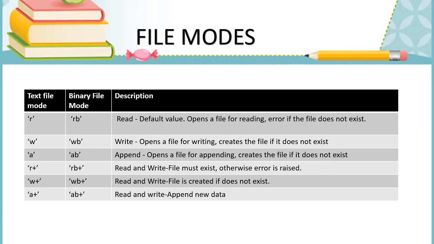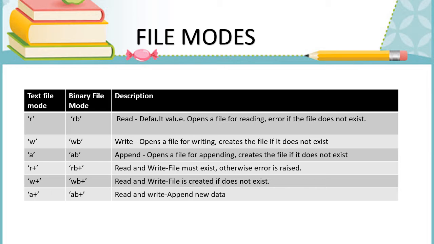And these are the file modes. The first column indicates the text file mode, the second column indicates the binary file mode. So r means we can open the file for read. Suppose the file doesn't exist, it will show an error. rb means for reading a binary file, and w is for writing data into the file. Suppose the file doesn't exist, it will create a new file. a means append the data to the previous data. If this file is also not present, it will create a new file. And r plus means we can do both read and write operations, but the file must exist. Suppose the file doesn't exist, it will show an error.